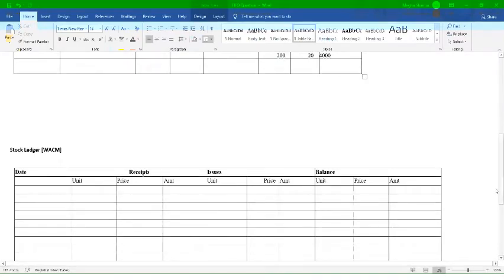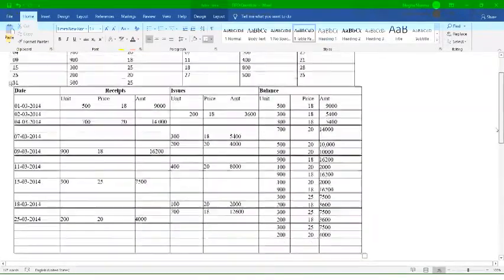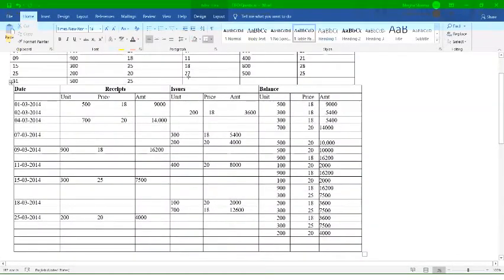Now you can see the next transaction. As per the table, after 25th of March, you have done a transaction on which date? That is 27th of March, right? What have you done on 27th March? You have done sales on 27th of March, right? So we can write down the date, that is 27th of March.